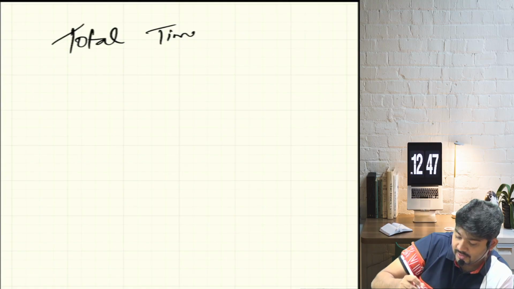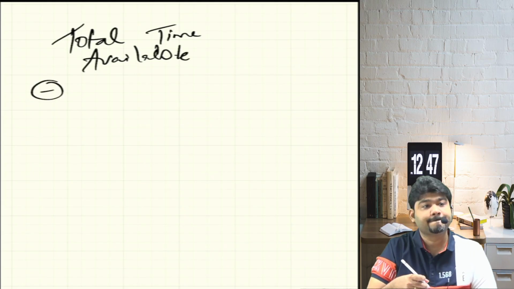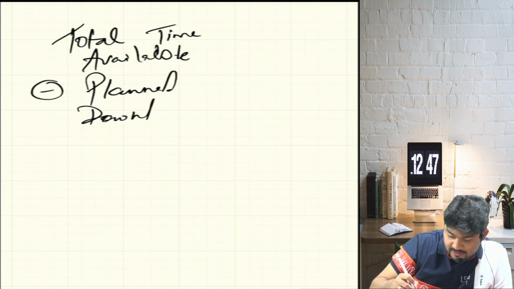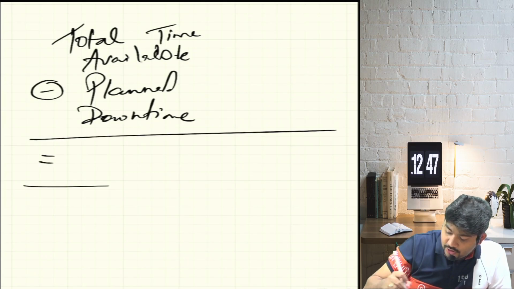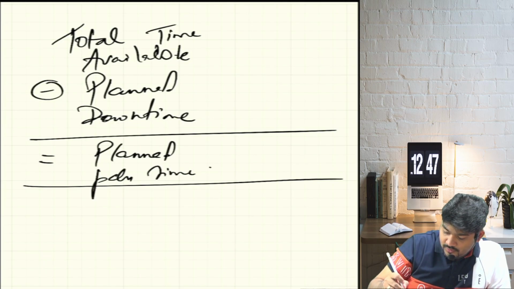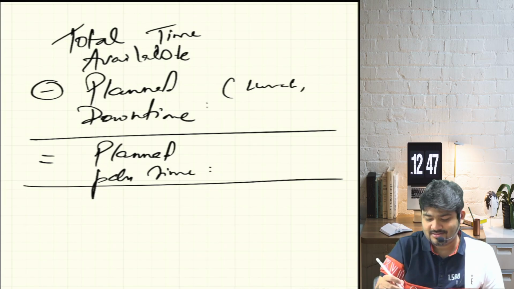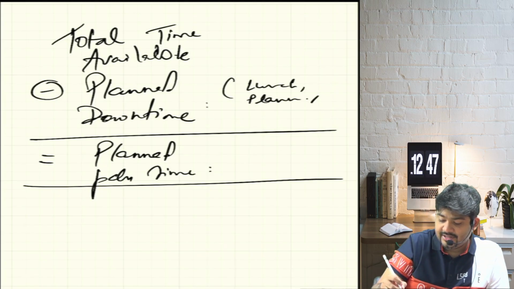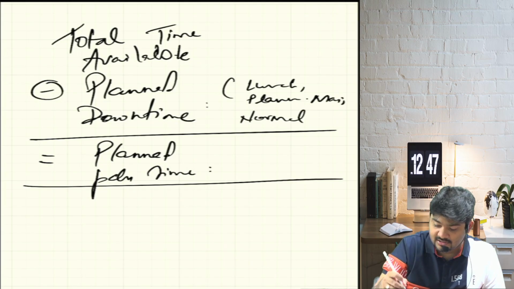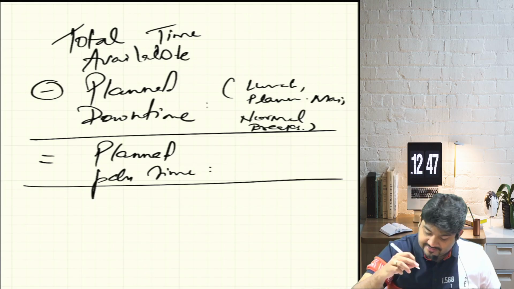Total time available less planned downtime is equal to planned production time. What is planned downtime? Lunch break, planned maintenance if that is there, bio breaks and all of that. These are basically the normal breaks. Everybody clear? Are we clear with planned production time?